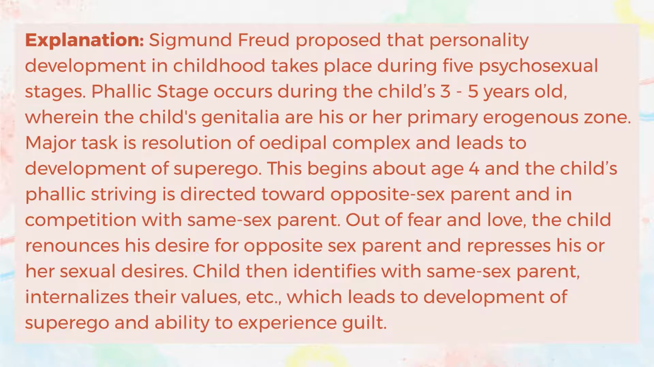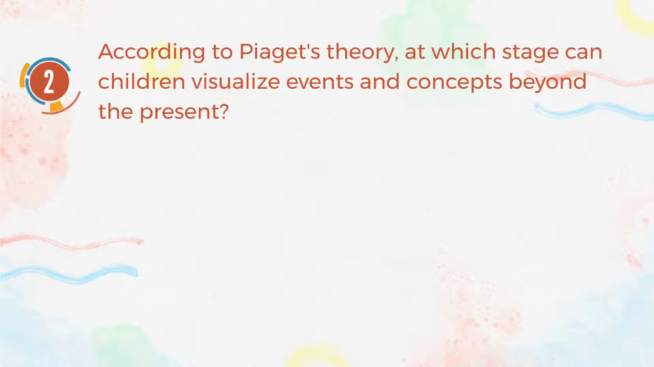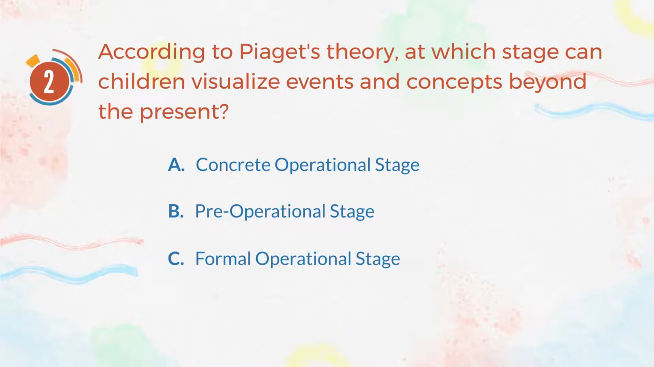experience guilt. Number 2. According to Piaget's theory, at which stage can children visualize events and concepts beyond the present? A. Concrete operational stage. B. Pre-operational stage. C. Formal operational stage. D. Sensory motor stage. The correct answer is C.